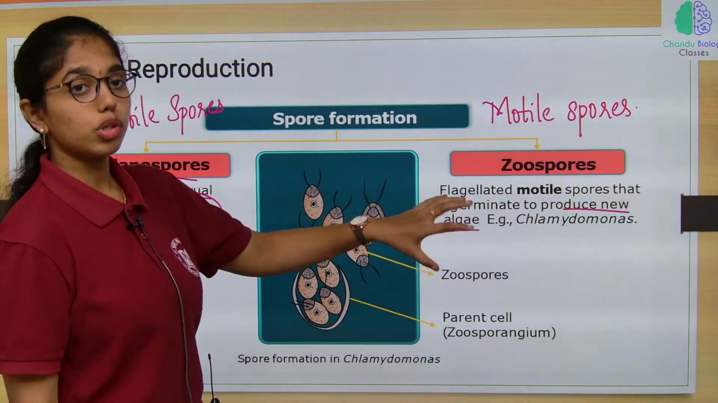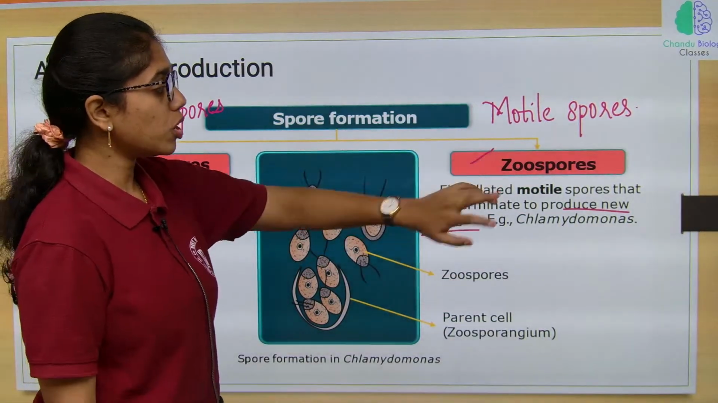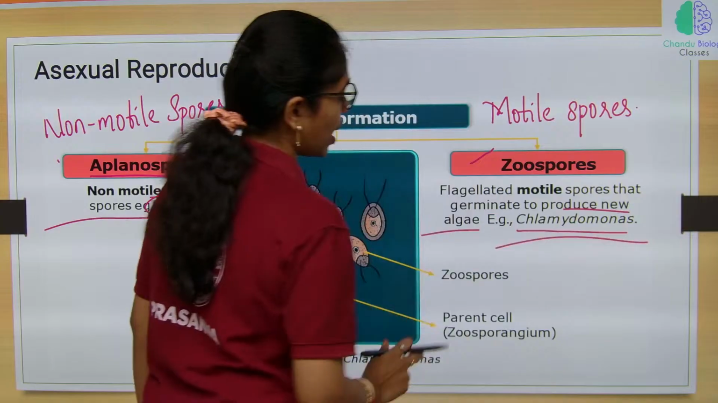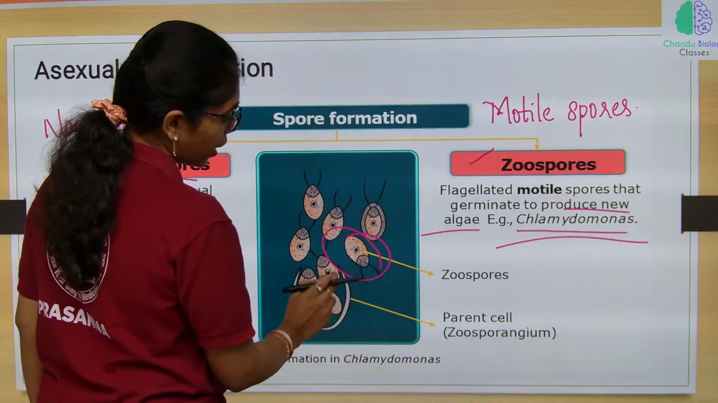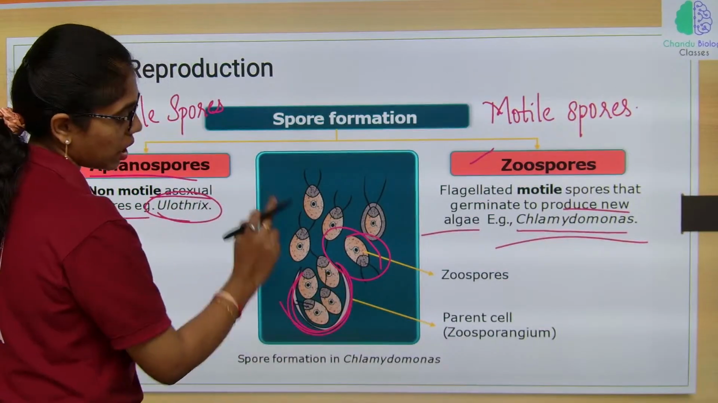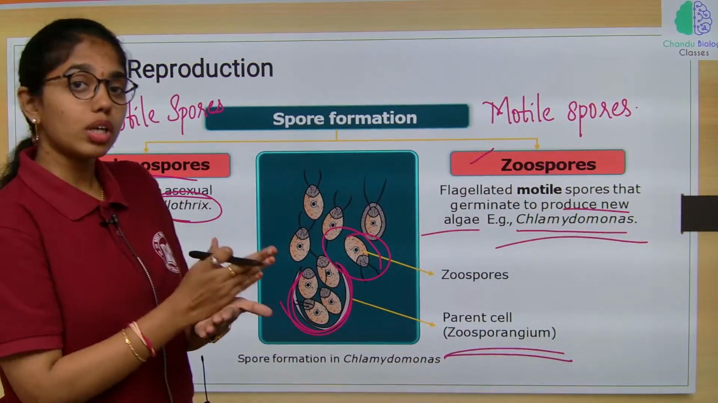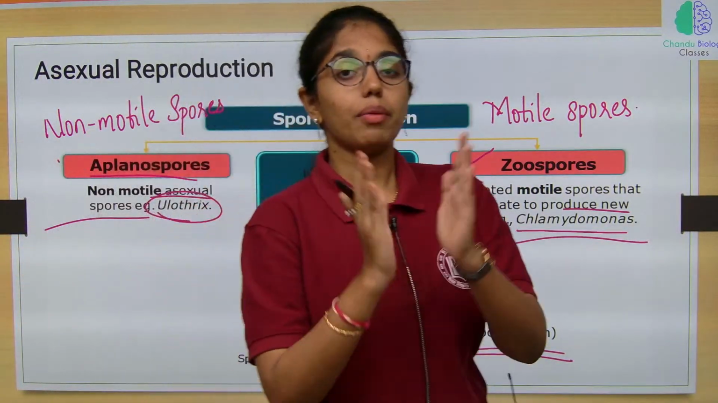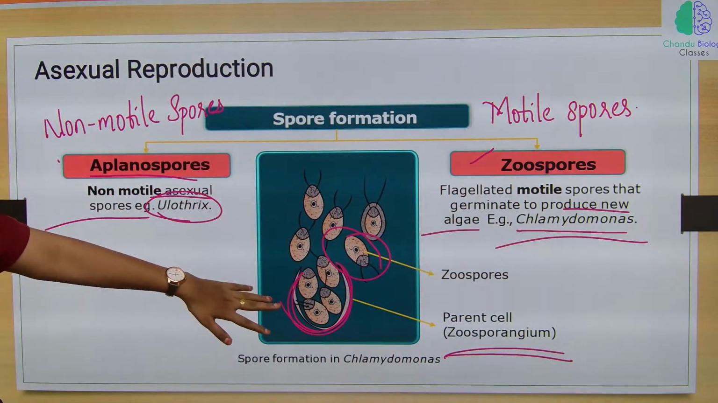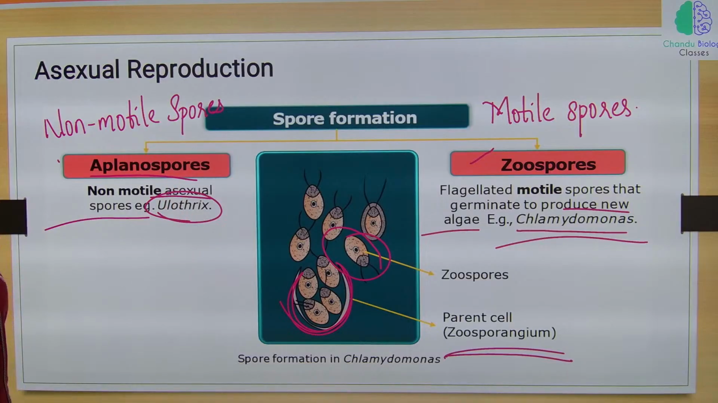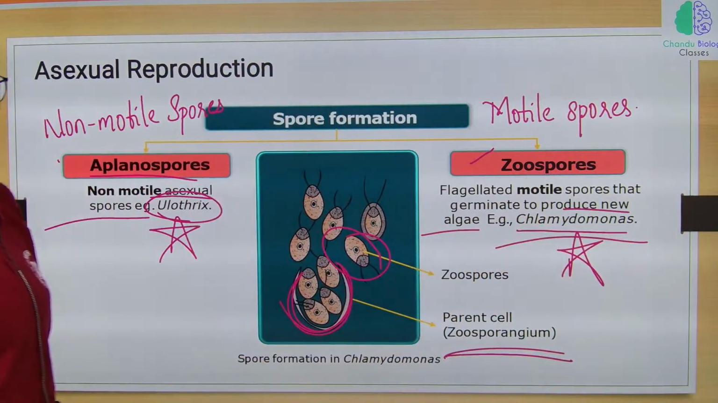For the asexual mode of reproduction through zoospores, the best example is Chlamydomonas, which has flagellated spores. The parent cell from which zoospores arise is called the zoosporangium. Zoospores are motile asexual spores that come from the zoosporangium. So, the best example for zoospores is Chlamydomonas, and for aplanospores it is Ulothrix. Examples are important, they play a key role in our exam.